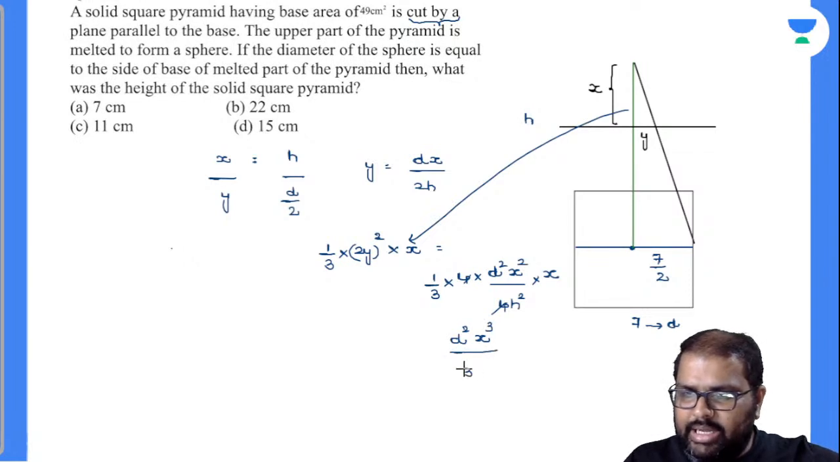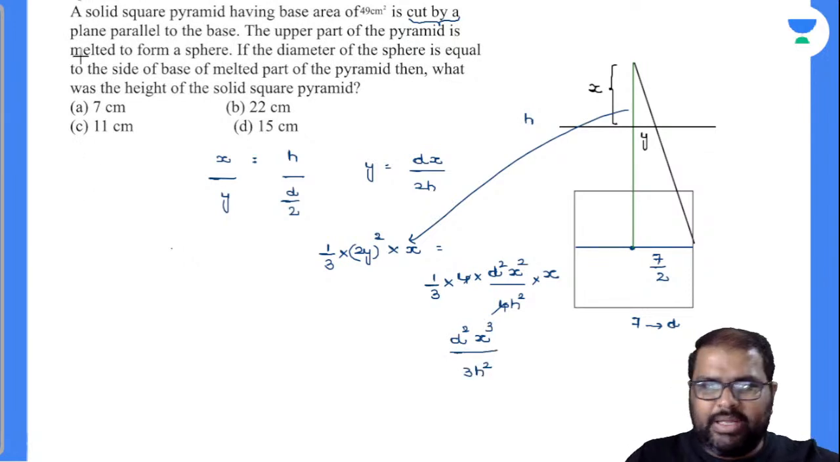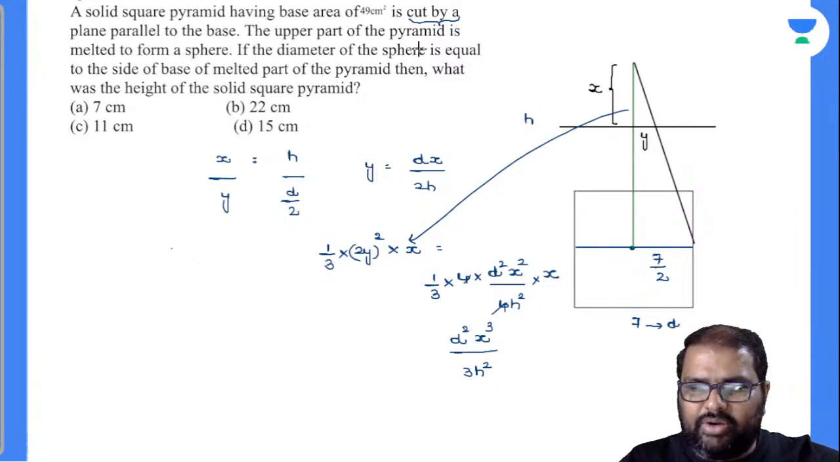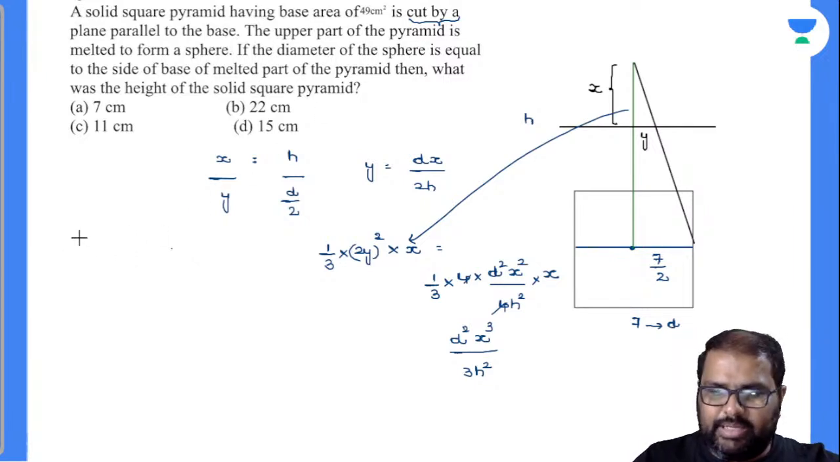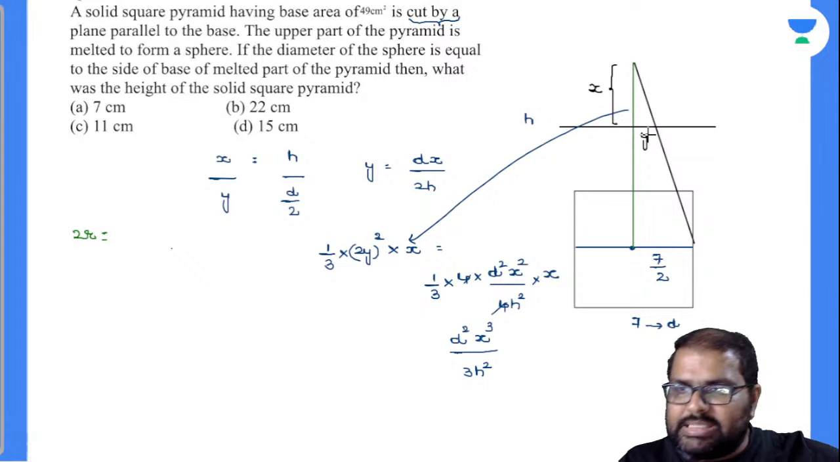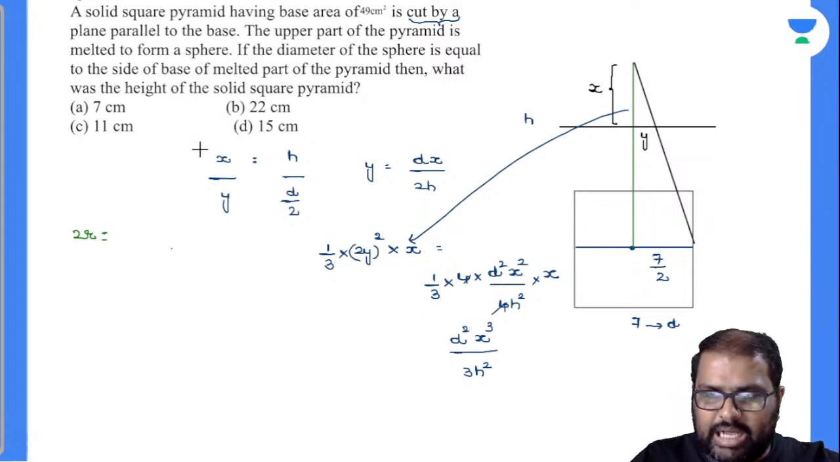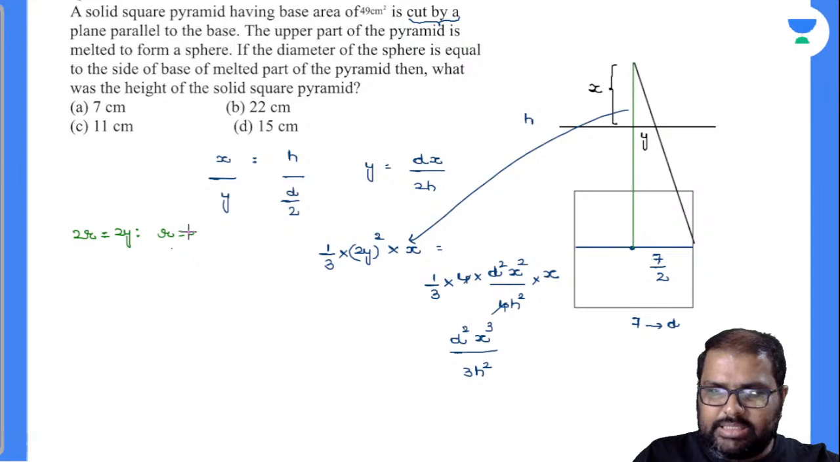Now, again, one more point given there. Observe there. If the diameter of this sphere is 2r, then the radius r is equal to the side of the base part of the melted part. Side is nothing but 2y, right? I have shown only half part, the full value will be 2y. By this I can write r is equal to y.